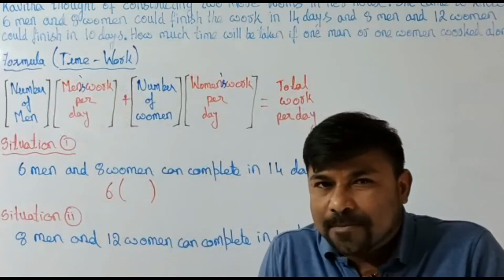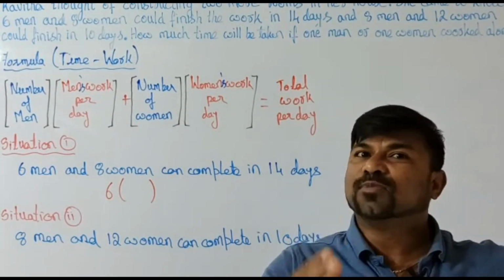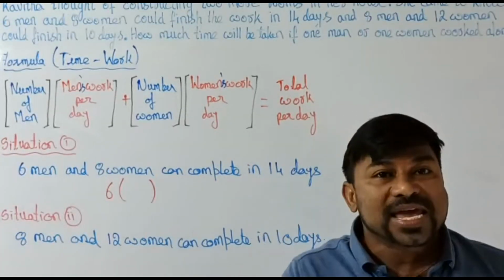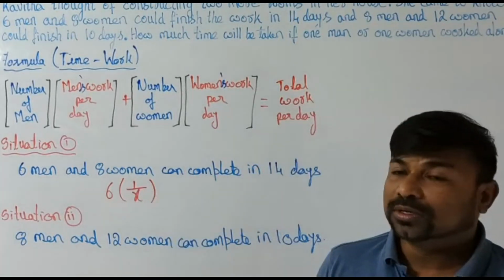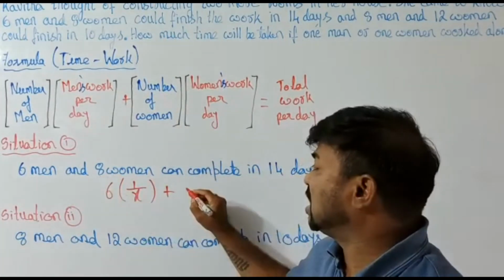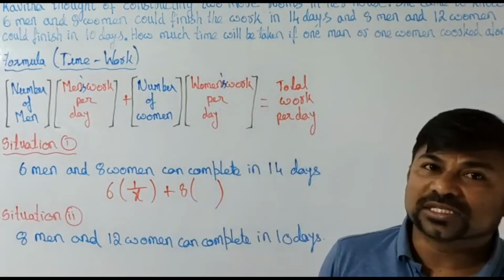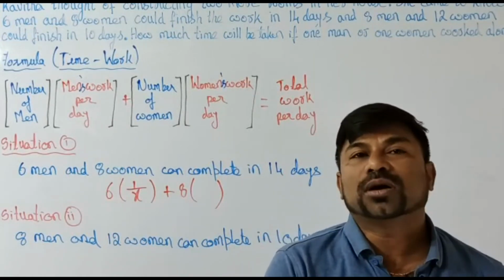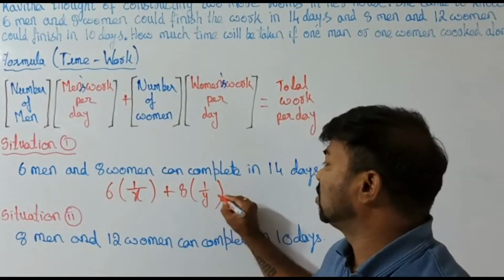We know what one man's work per day is. Just now I said, if he is able to do the work in X days, what is the work done by him in 1 day? It is 1 by X. Therefore, it is nothing but 1 by X. Plus, how many women are there? 8. Now, women's work per day: if the entire work can be done by one woman in Y days, what is the work done by one woman in 1 day? It's nothing but 1 by Y.